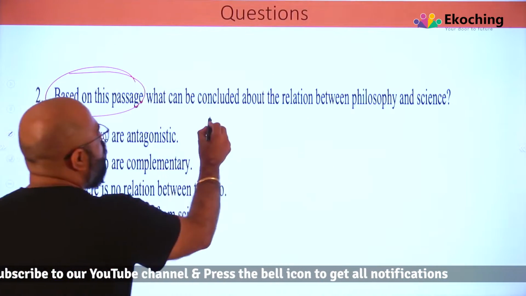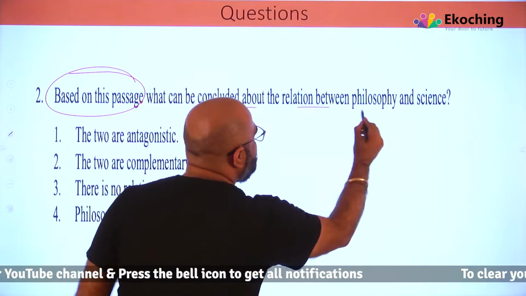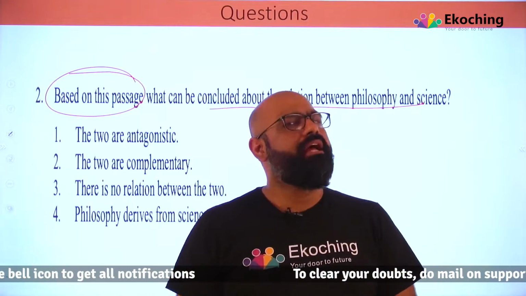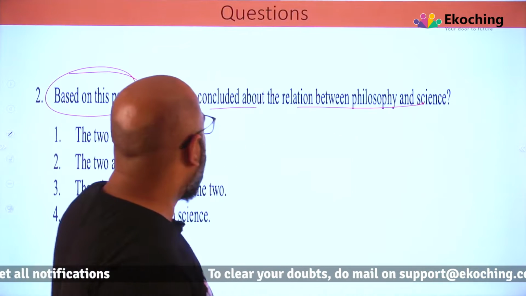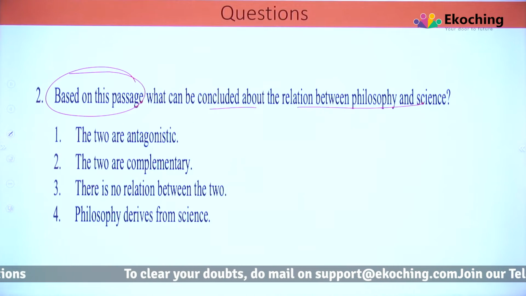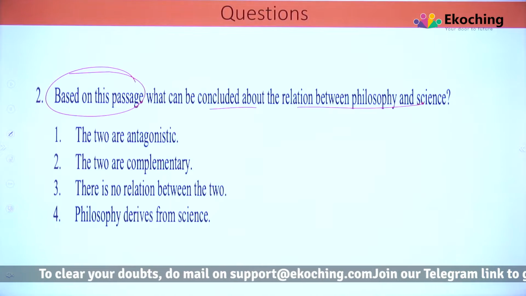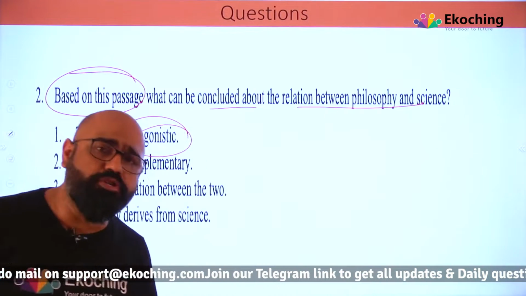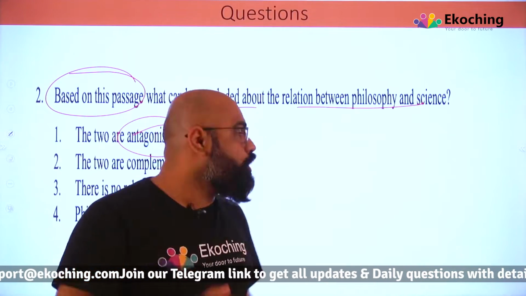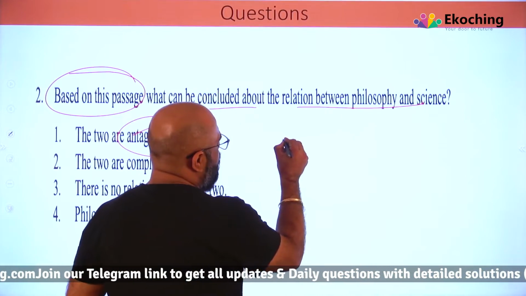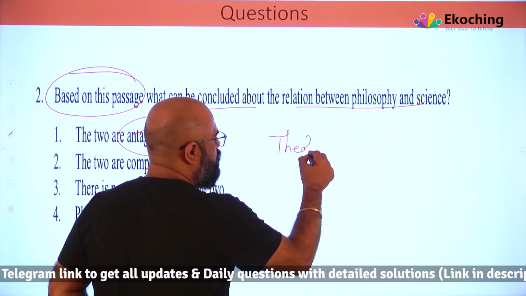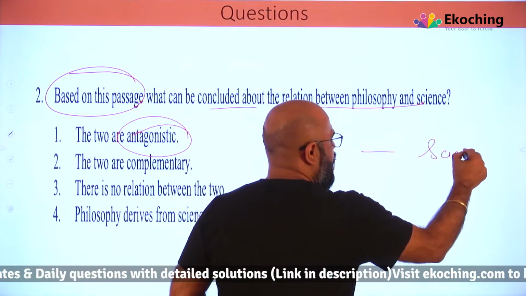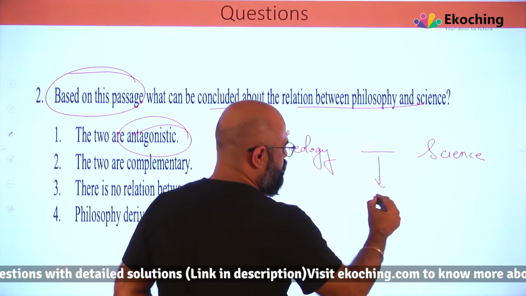Based on the passage, what can be concluded about the relationship between philosophy and science? Don't go to the passage. Let's discuss here itself. The two are antagonistic. Antagonistic, basically, means these two are opposite. Are they? We are talking about theology here, science here, and then philosophy here.